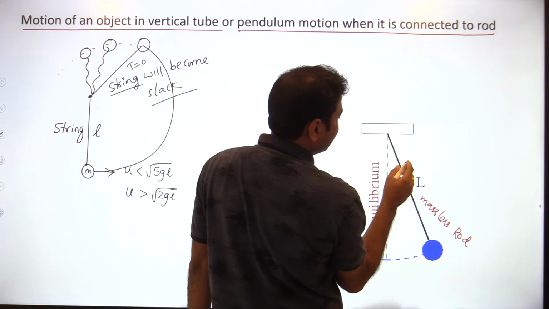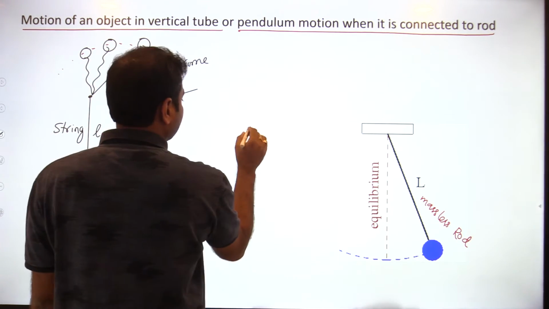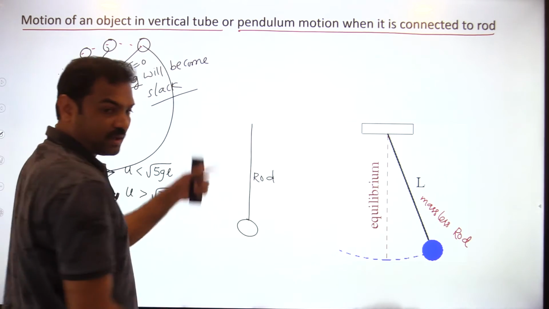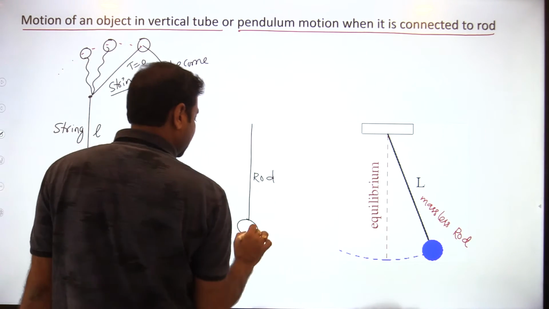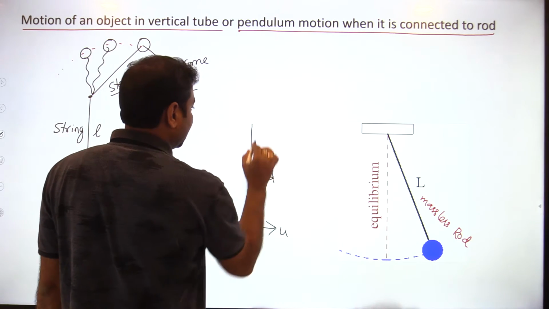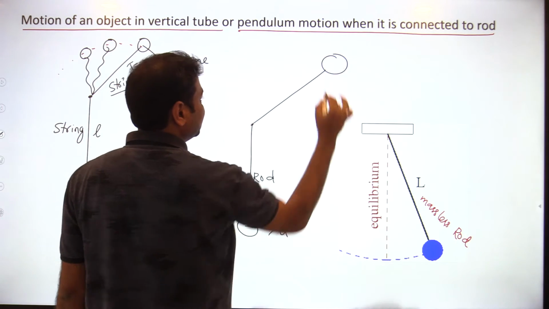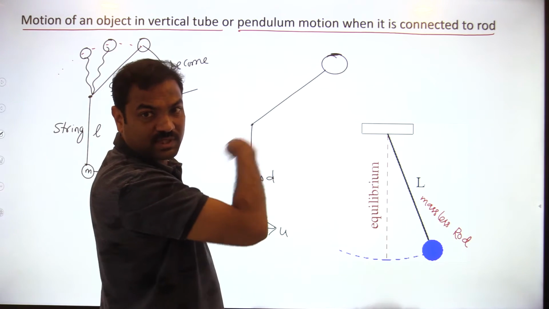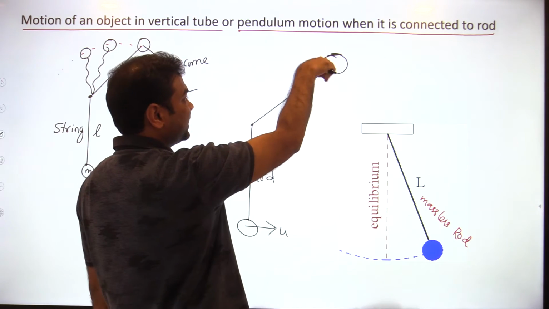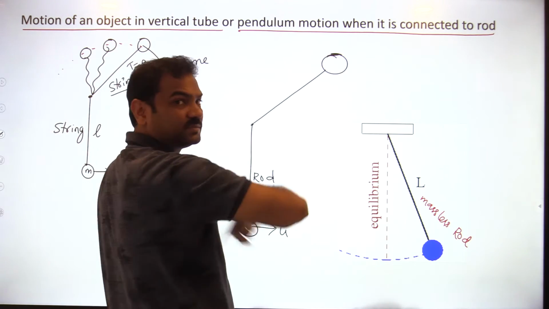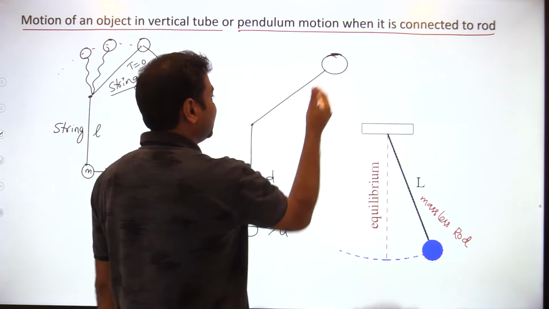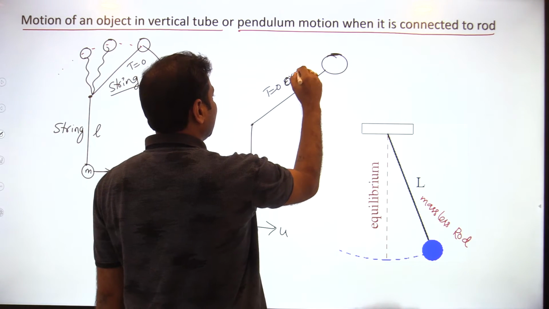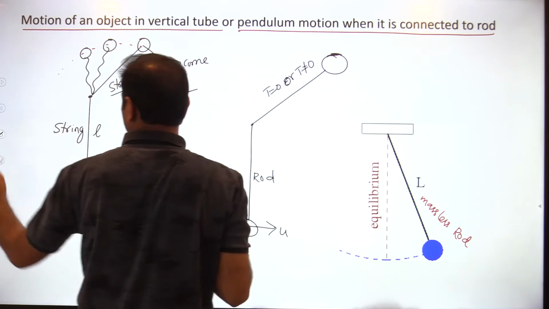Suppose you give less velocity to the rod. Let us say that this is the rod now. If I give velocity, what will happen? It will go to some place like this. Suppose here velocity is 0. Even if tension is 0, velocity is there, and velocity means it will move. It will move in a vertical circle. It doesn't matter whether tension is 0 or not equal to 0.